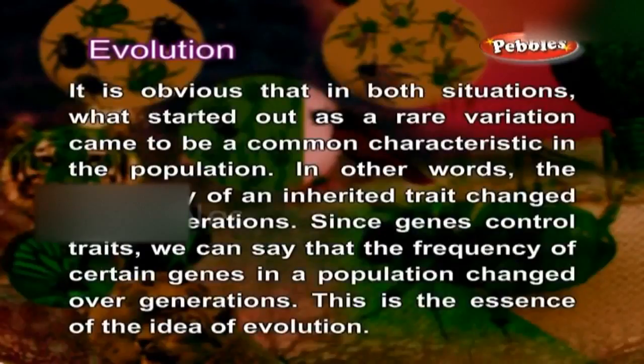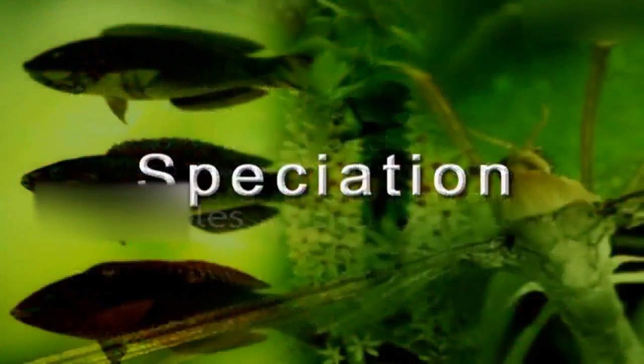In other words, the frequency of an inherited trait changed over generations. Since genes control traits, we can say that the frequency of certain genes in a population changed over generations. This is the essence of the idea of evolution.